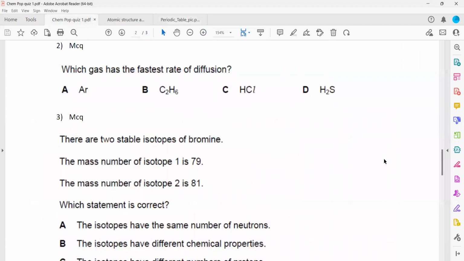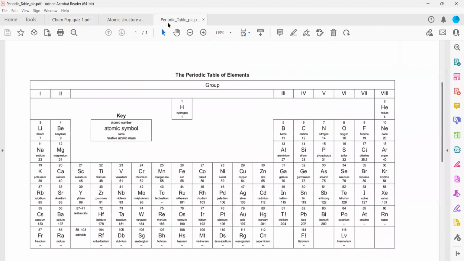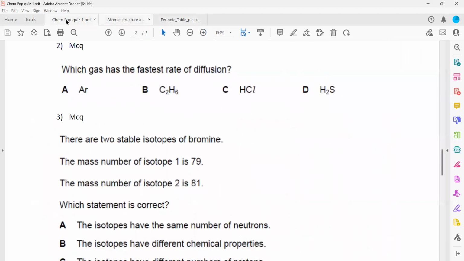The first option is argon. So what is the mass of argon? Argon is 40, so we'll write 40 here. Option B, C2H6. So carbon is 12 multiplied by 2, 24, plus hydrogen is 1 multiplied by 6. So 24 plus 6 makes 30. So the total mass is 30 here.